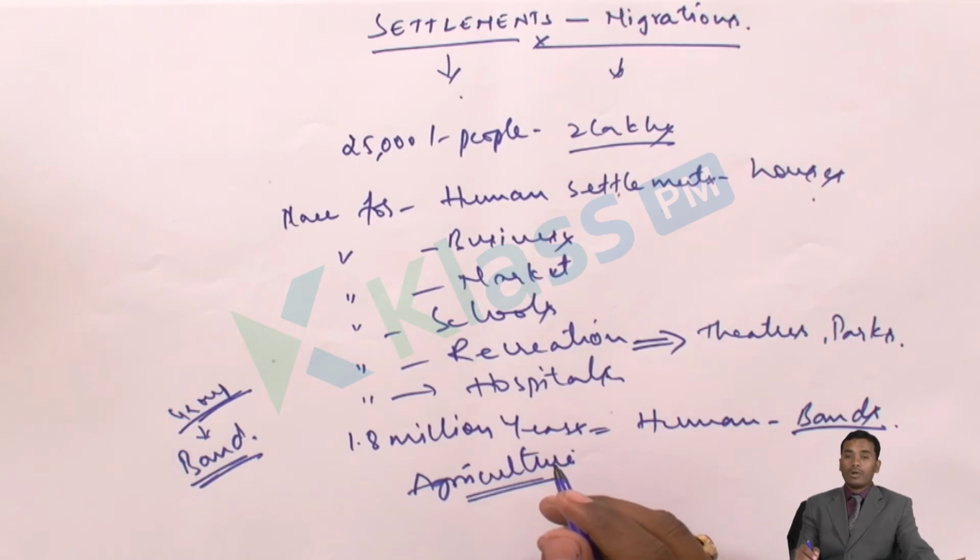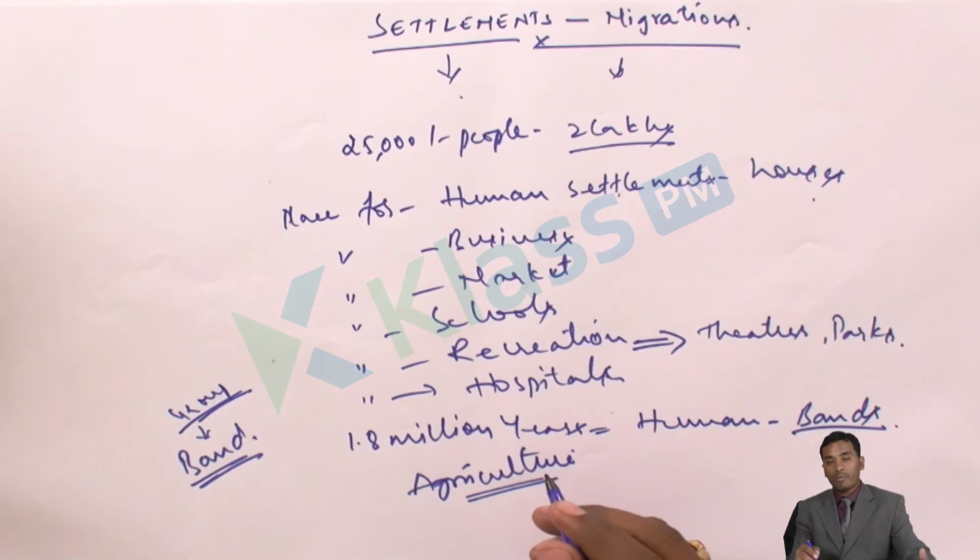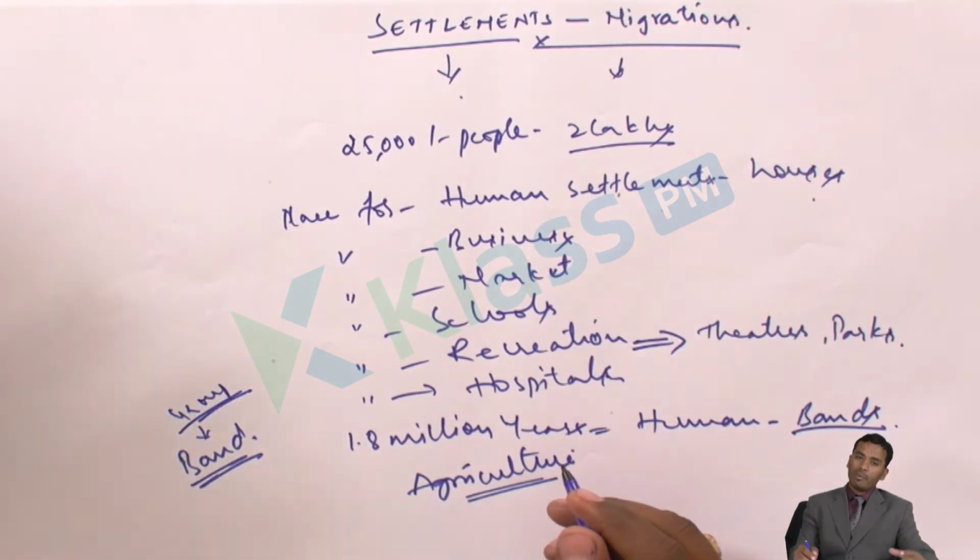People started moving. So earlier the population of Delhi was only 60 lakhs, but at present it has increased eightfold. Now the population of Delhi may be near about 1 crore 60 lakhs. That means how much it has increased. So like this, the population has increased because of migration of people from nearby areas, nearby vicinities.